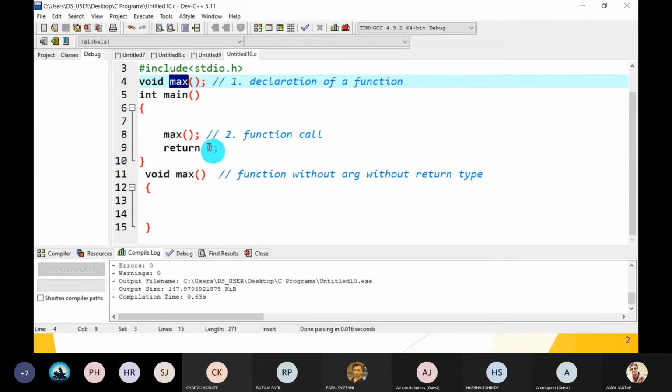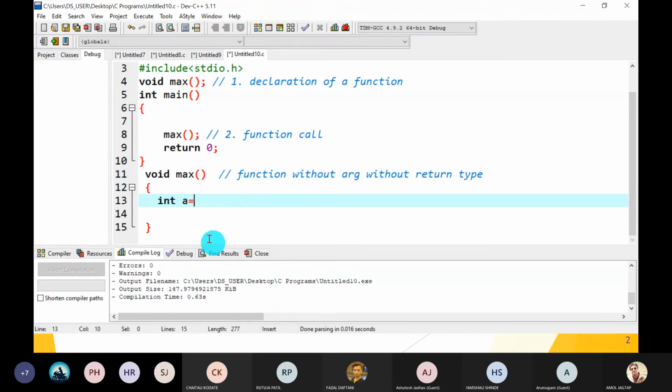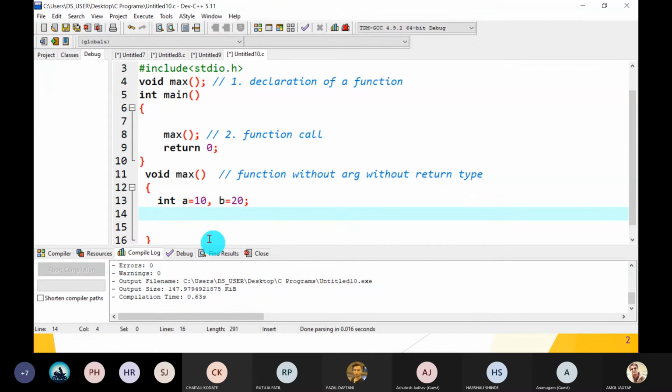So write the body of max. That means A suppose is equal to 10, comma B is equal to 20, and you have to decide which one is the max. So write code here itself.